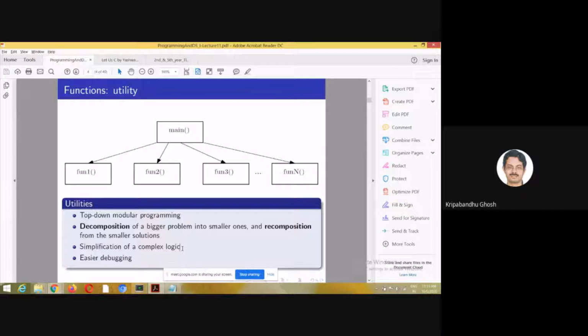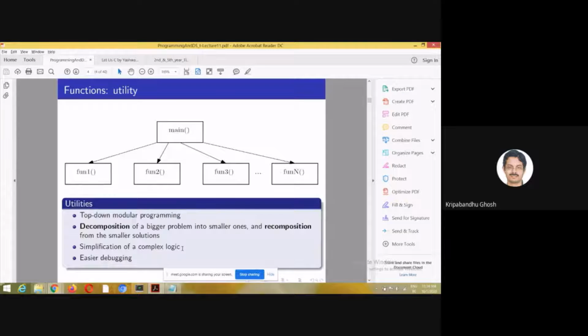For example, since I told you that I worked in some industry before joining ISAR, there can be clients which can give the industry some project, right? Some which basically needs to be delivered after some period of time. So that can have multiple sub modules. So the whole program can be broken down into multiple modules.